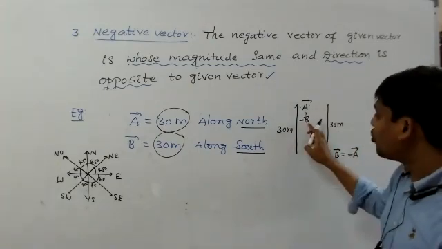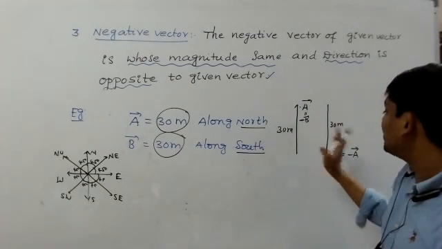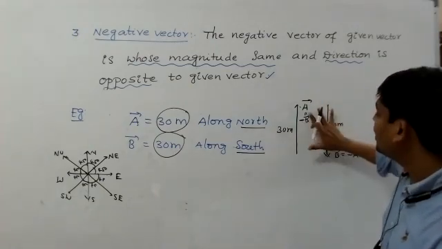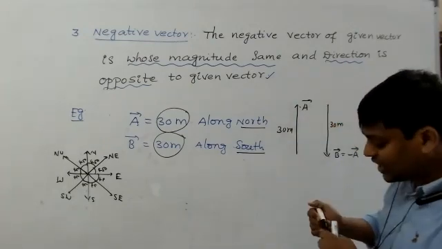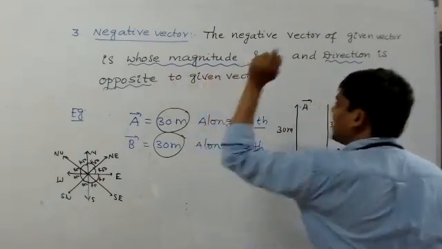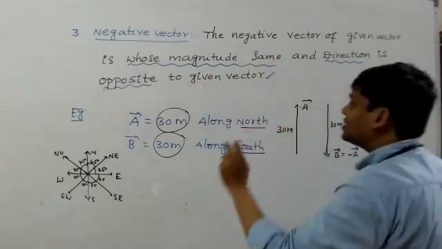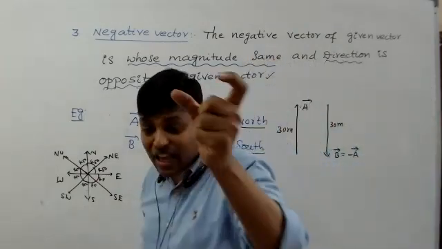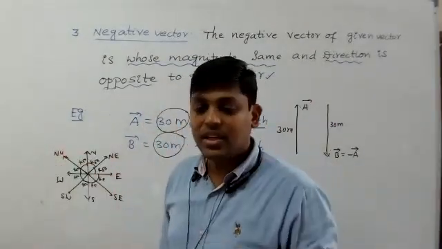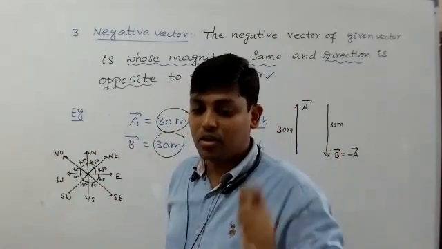So minus B bar is known here as the negative vector of A bar. You write it down. So a negative vector is nothing but what? The negative vector of a given vector is one whose magnitude is the same, but whose direction is opposite to the given vector. So that vector is known as the negative vector.